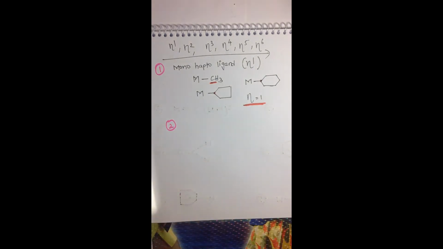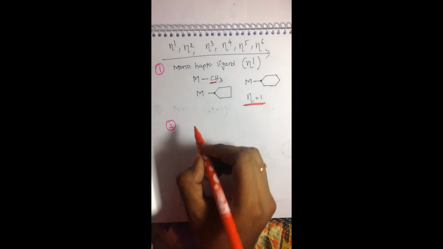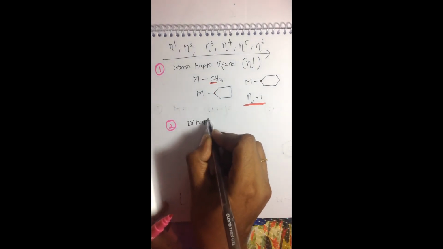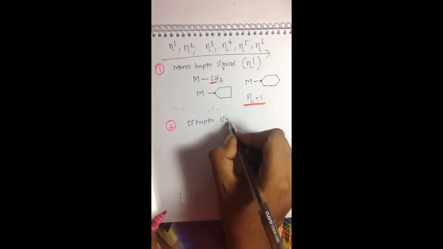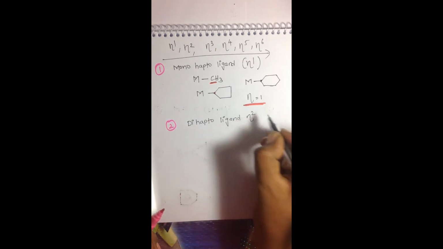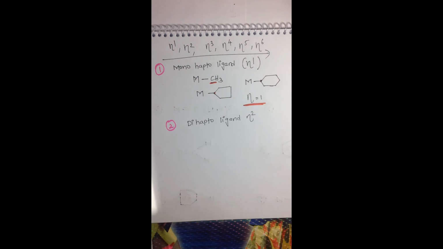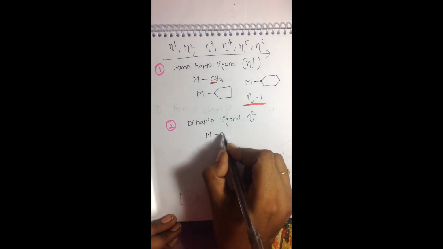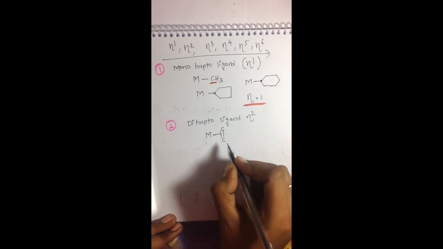Coming to dihapto ligands, the eta value is 2. The metal is attached to 2 carbon atoms of the ligand.